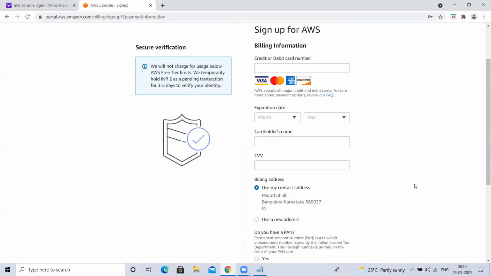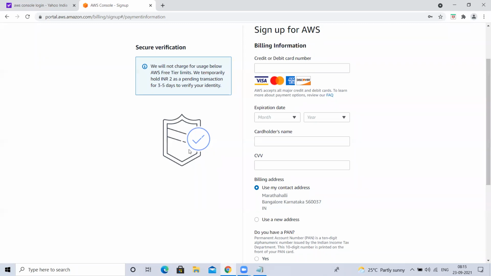Third step. Here we have to give either our credit or debit card details. Now you may wonder, so far we gave an email ID, no problem at all, but while giving a credit or debit card, will I get charged? See here. You will not be charged. We will not charge for usage below AWS free tier limits. We temporarily hold INR 2, Indian rupees, as a pending transaction for 3 to 5 days to verify your identity.